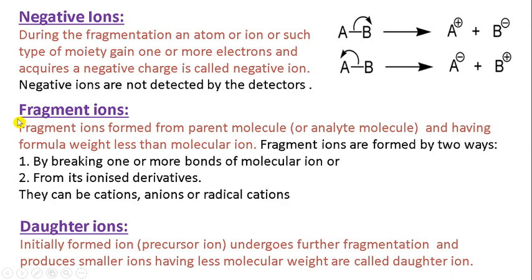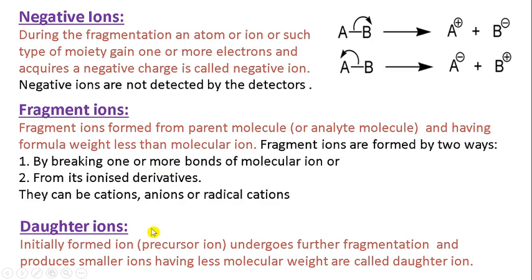Fragment ions. These are formed from the parent molecule or analyte molecule, having formula weight less than the molecular ion. There are two ways. First one is by breaking one or more bonds of the molecular ion, and second is from its ionized derivative. They may be cations, anions or radical cations, whatever it may be.